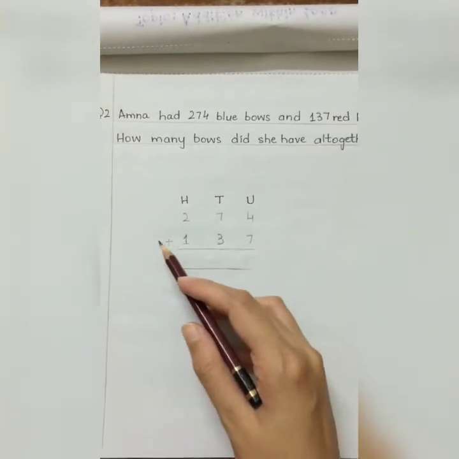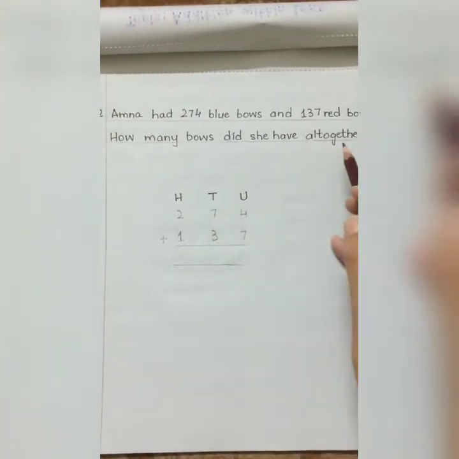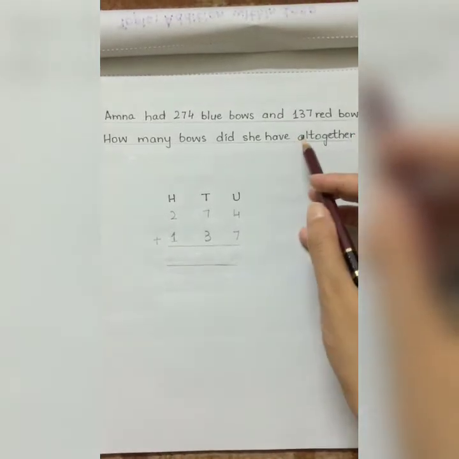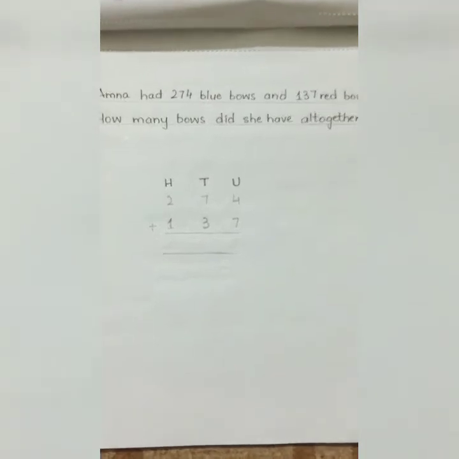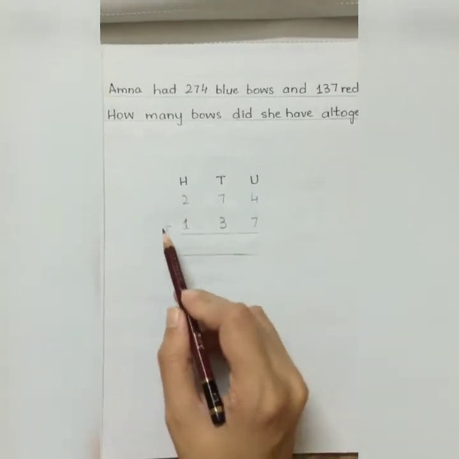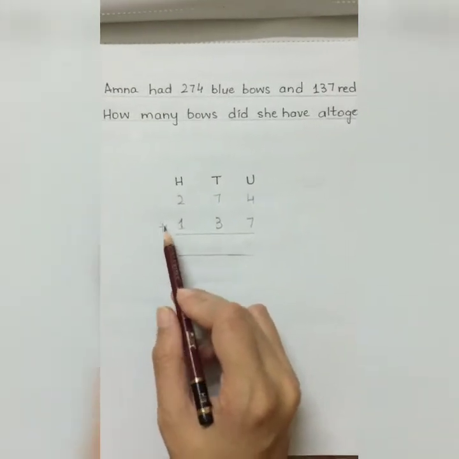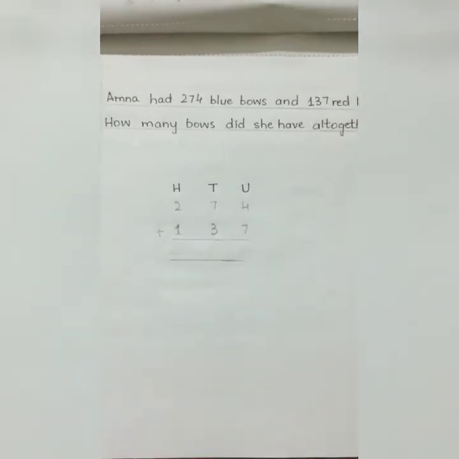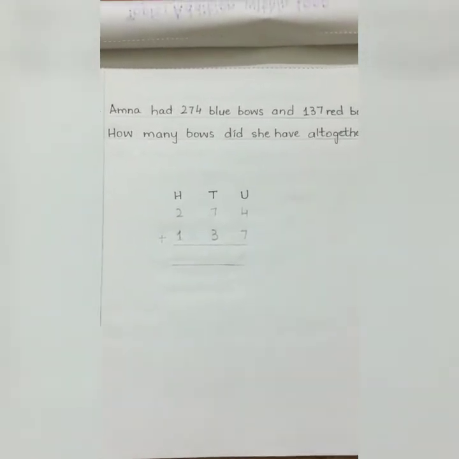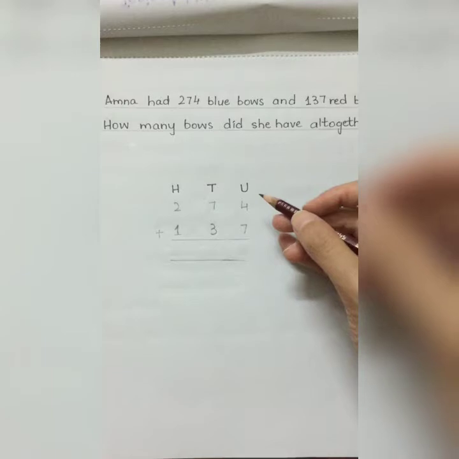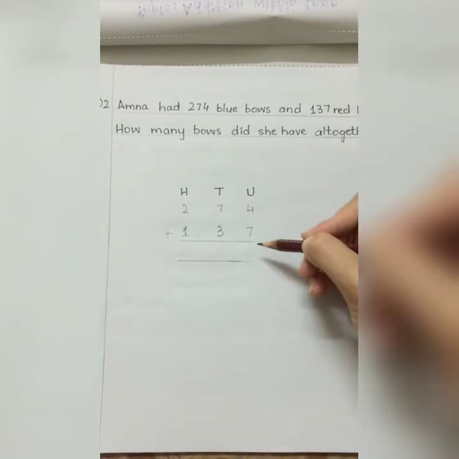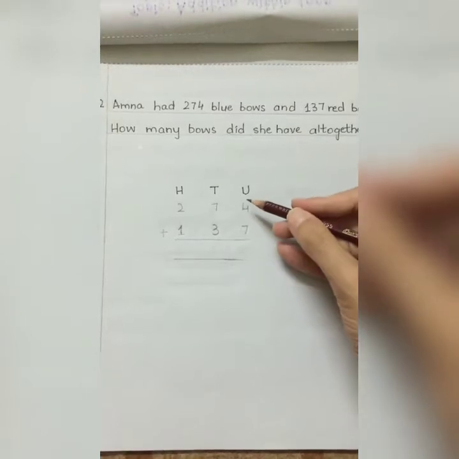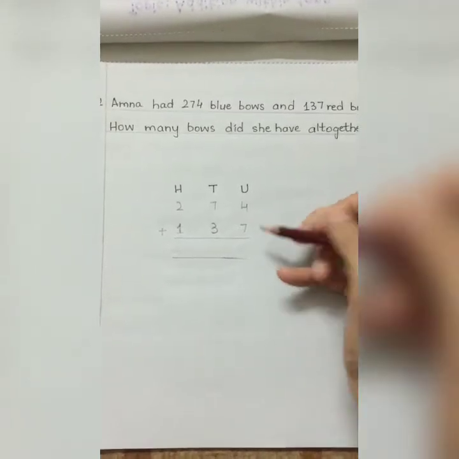And we will write the sign of addition here because they are asking us to find the sum, or to find how many are there altogether. So we will put the sign of addition. As you all know, this is the sign of addition. Now students, we are going to add these numbers one by one. As you all know, we start adding the digits from the units place. So first of all, we are going to add the digits that are present in the units place.